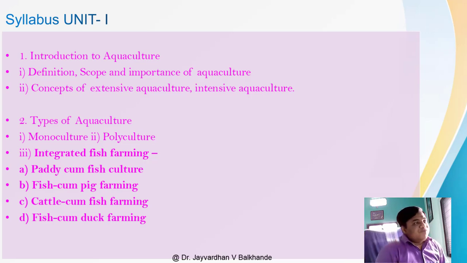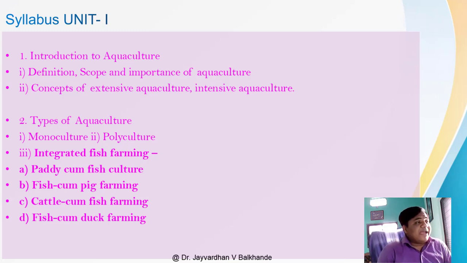Firstly we have to discuss what aquaculture is, then the definition, scope and importance of aquaculture, and then the concepts of extensive and intensive aquaculture. These 3 points we will discuss today, and the remaining parts of this unit later.